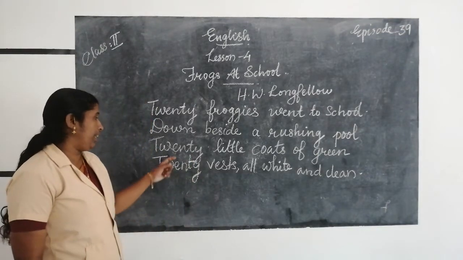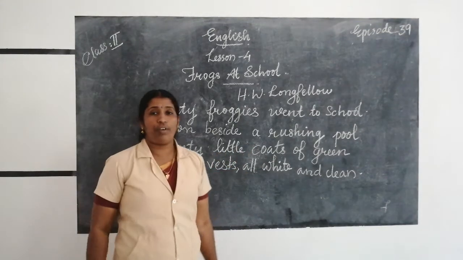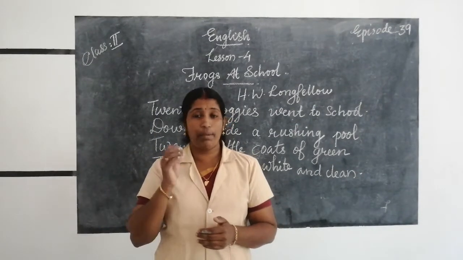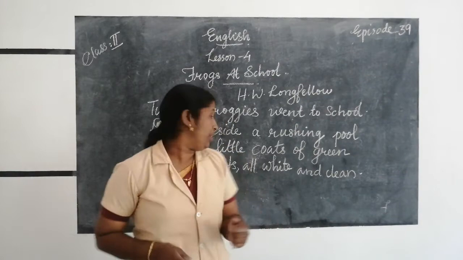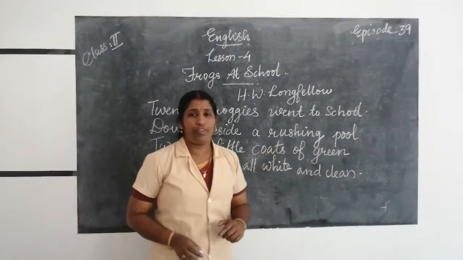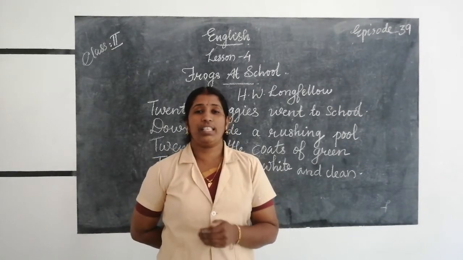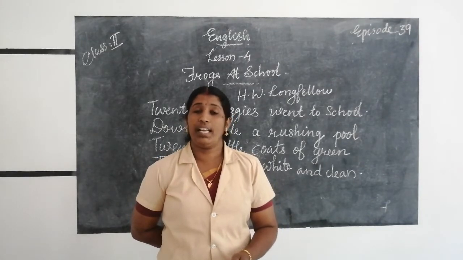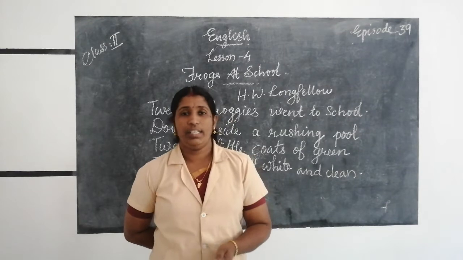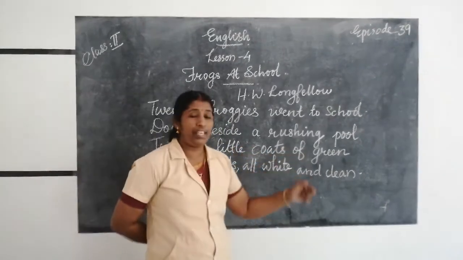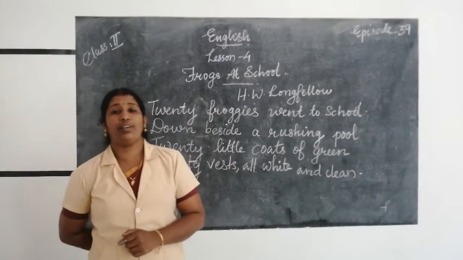Okay, and then the third line. Twenty little coats of green. What was their uniform? As they are students, they must have a uniform. They have green coats. These froggy students have green coats. What is the color of their coat? Green coat. They have twenty little coats.